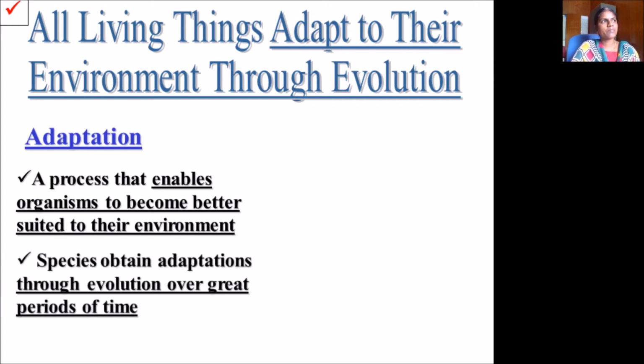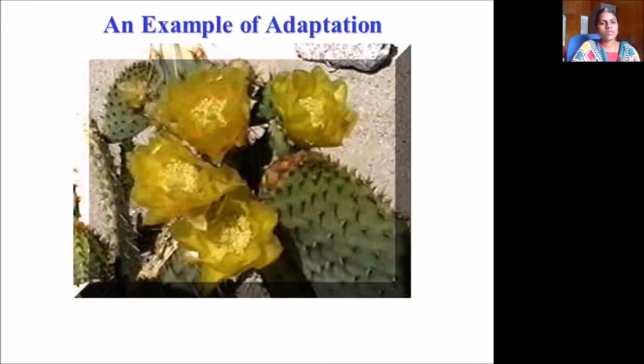Now, if the sun is shining, we will use what? An umbrella, to protect us from the sunny climate. Species obtain adaptations through evolution over great periods of time. We take an umbrella quickly, but generally a species will take some time to adapt. This is an example of adaptation.